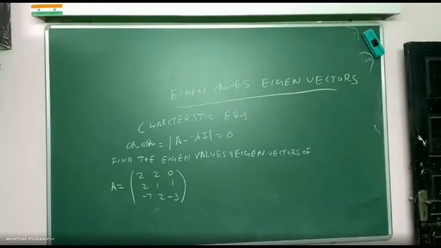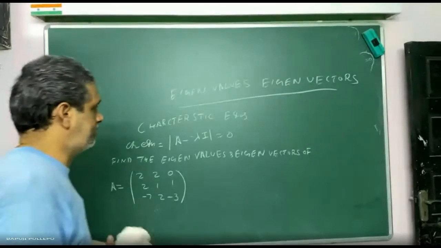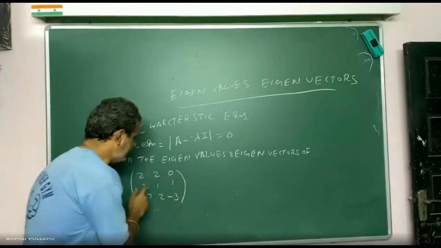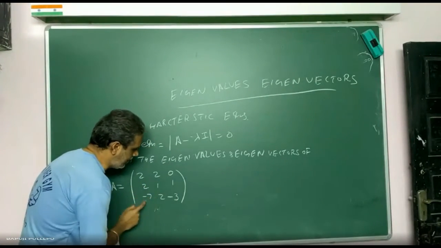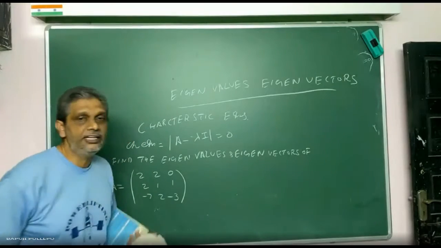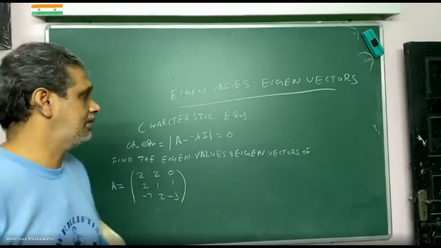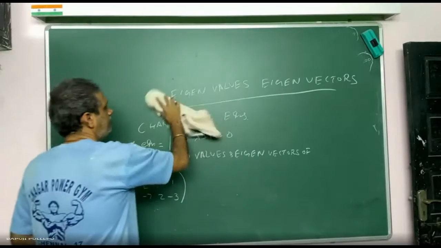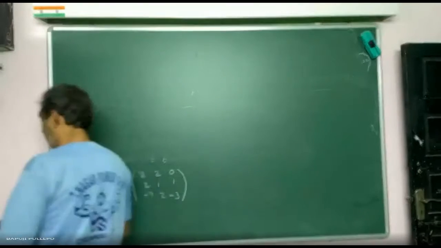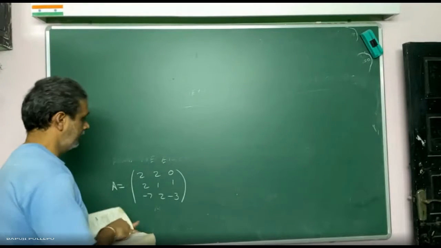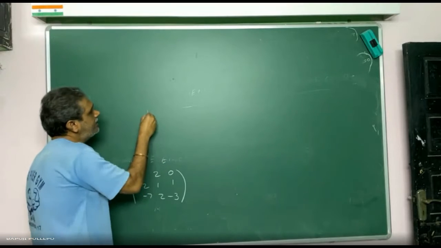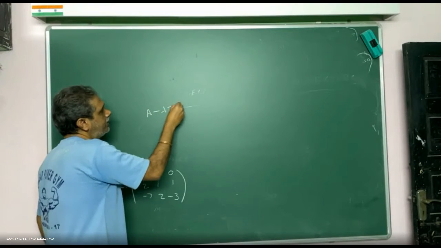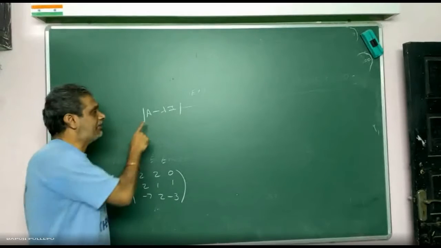Now, matrix A is given. You can read: 2 2 0, 2 1 1, 1 minus 7 2 minus 3. To find eigenvalues, what will I do? The characteristic equation. A minus lambda I is equal to, I will write, a determinant. Carefully remember, this is not a matrix, this is a determinant.